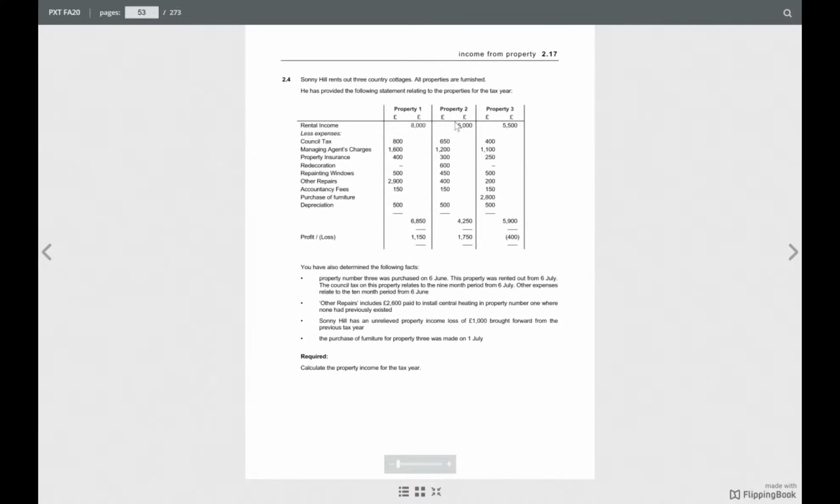Property 2, is there any note? There is nothing for property 2.